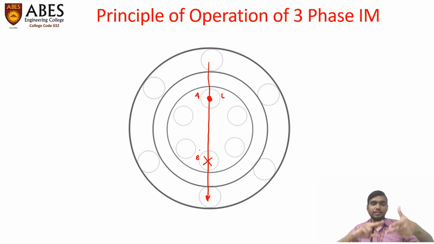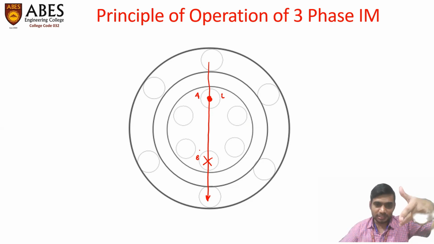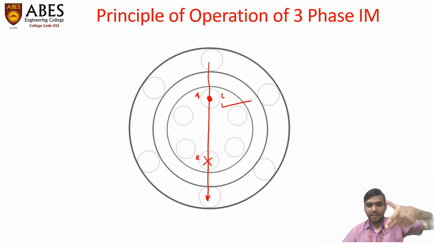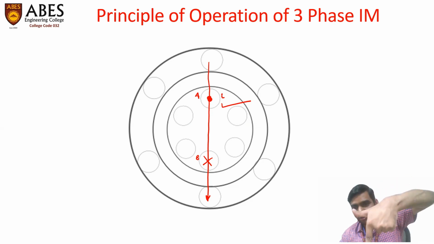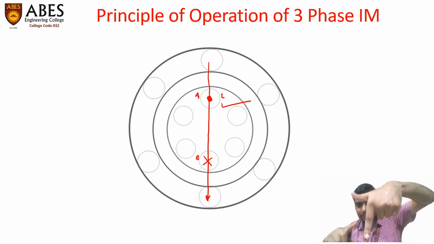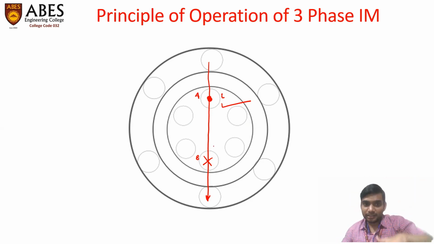For conductor A, the middle finger will be directed outward to the plane, and the forefinger will be downward to the plane. Then the thumb will point towards the right. It means on conductor A a force will act in rightward direction.